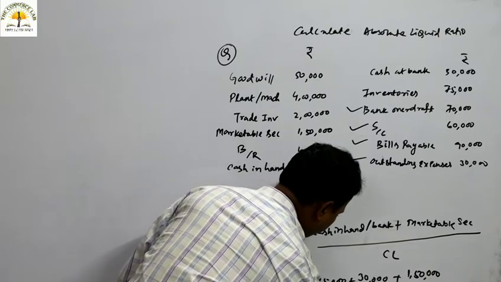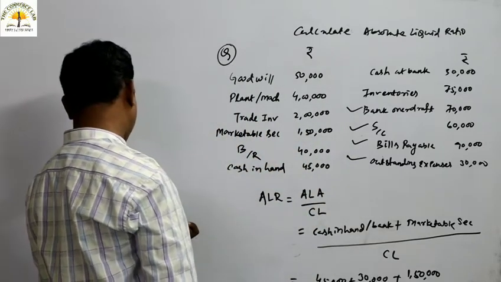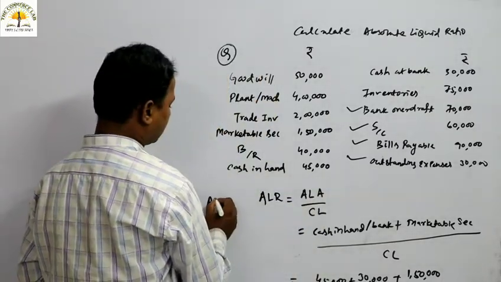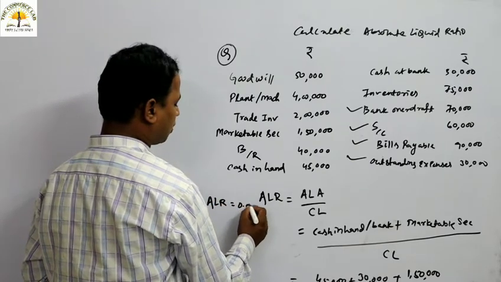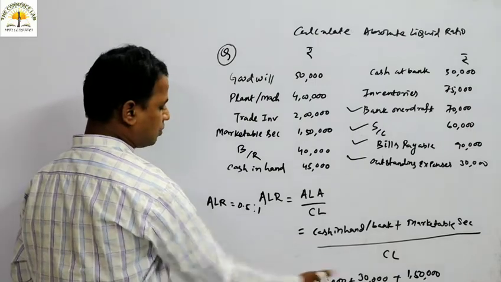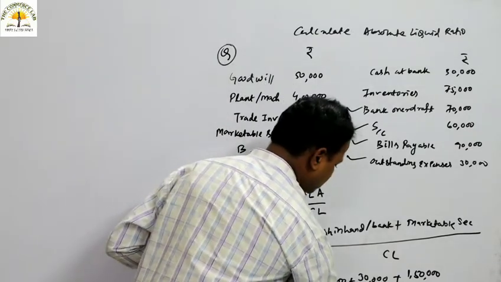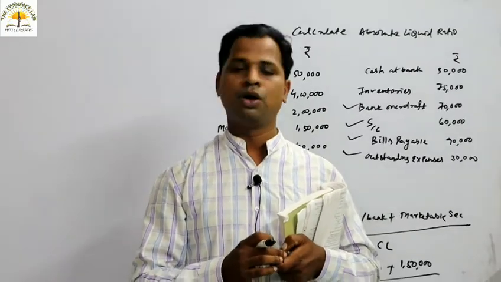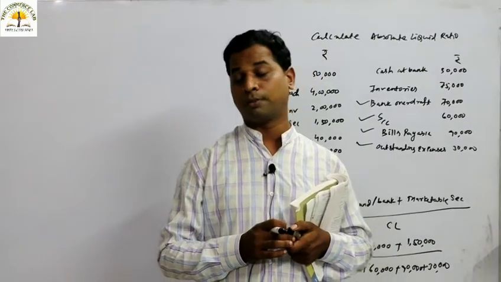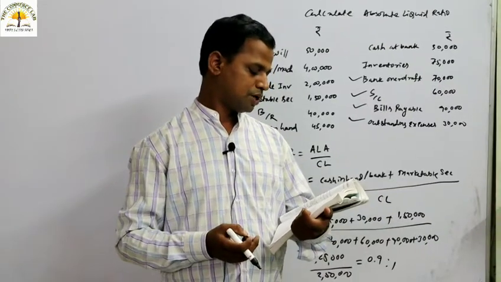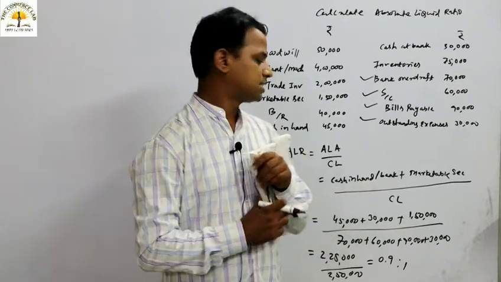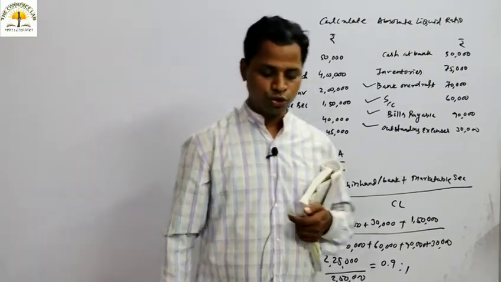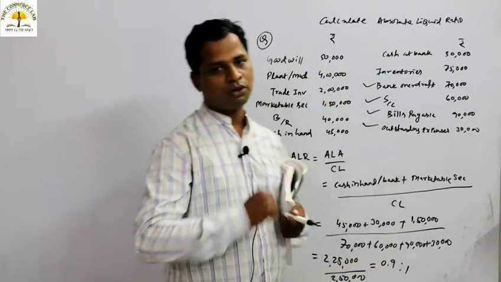So how much is the ratio coming? The ratio is coming around 0.90. Whether this is satisfactory or not, a question arises. Yes, this is satisfactory, as the rule of thumb says that it should be 0.5:1. As it is more than 0.5, that is 0.9:1, we can say the liquidity position of the particular company in terms of absolute liquid ratio is quite satisfactory, as it is above the rule of thumb of 0.5:1. As we got, the ratio is 0.9:1. So this is all about the question.